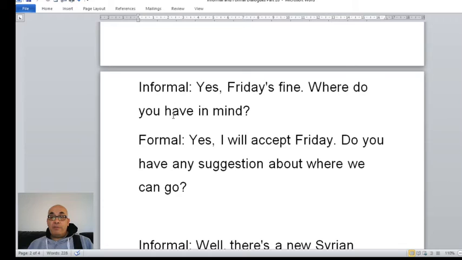Where do you have in mind? Yes, I will accept Friday, or I will agree with Friday, or I will agree with your opinion. This is all formal. Do you have any suggestion about where we can go? This is formal. So where do you have in mind? You have something in mind. This is informal.